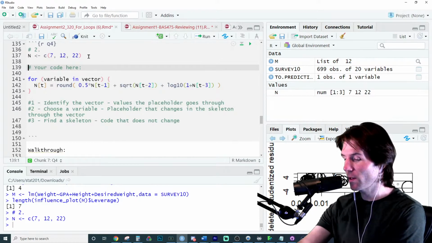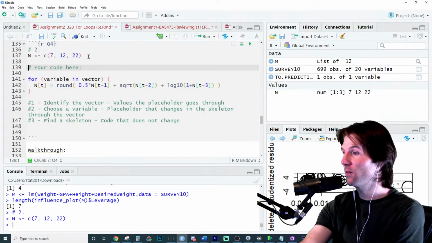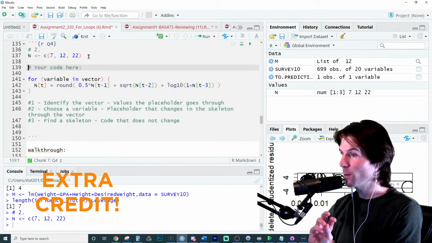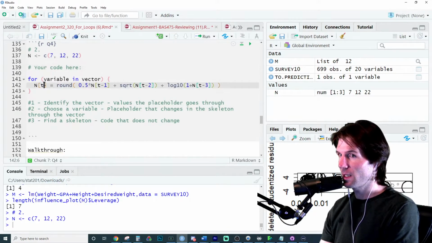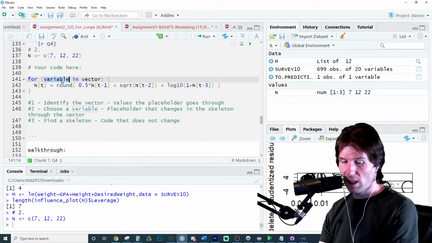So good guess right there, Ryan. N is the vector. N exists. But we're going to go to position t. T is a position not defined over. You see, there's no t. So t is the placeholder.